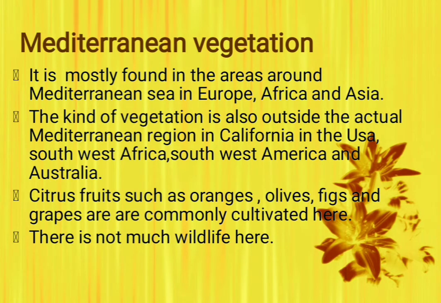Now we'll study the Mediterranean vegetation. I think you have learned about the east and northeast margins of the continents. We have studied the temperate evergreen and the deciduous forest. But this Mediterranean vegetation is mostly found in the areas around the Mediterranean Sea, that is in Europe, Africa, and Asia.